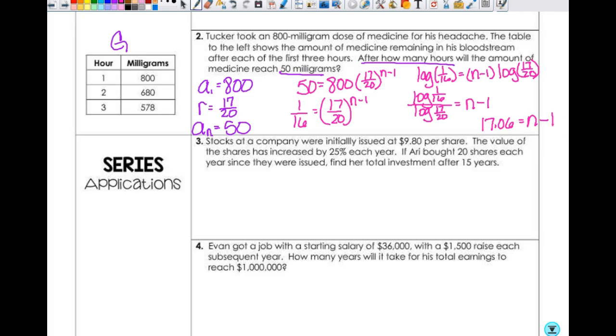So once you divide, you should get 17.06, right? Then what do you need to do? Add 1. And so it'll be 18.06 hours. Okay. Any questions at this point? All right. Then we're done.